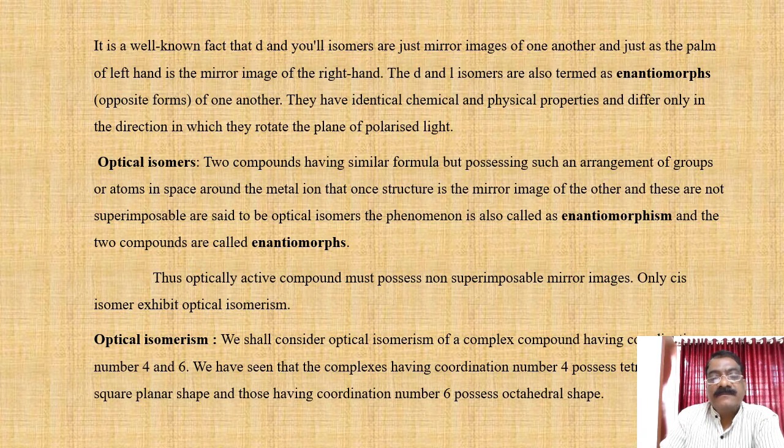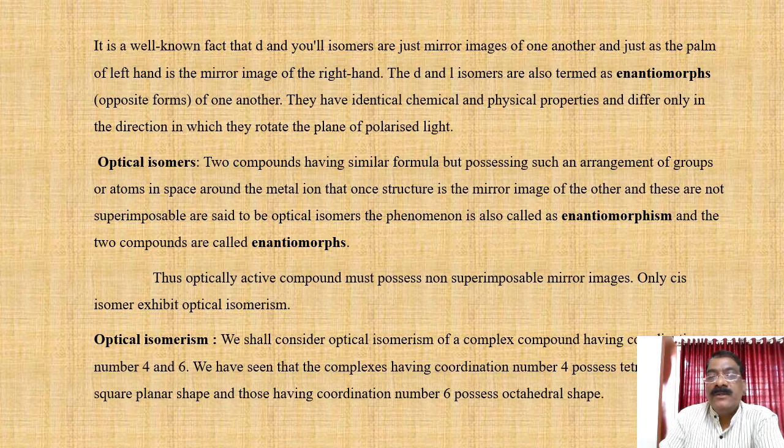Optical isomers: two compounds having similar formula but possessing such an arrangement of groups or atoms in space around the metal ion that one's structure is the mirror image of the other, and these are not superimposable, are said to be optical isomers.